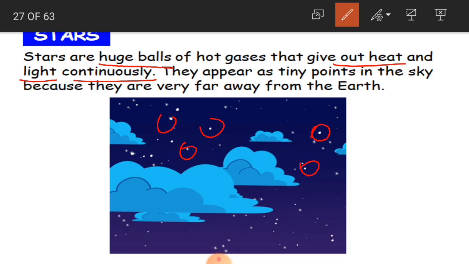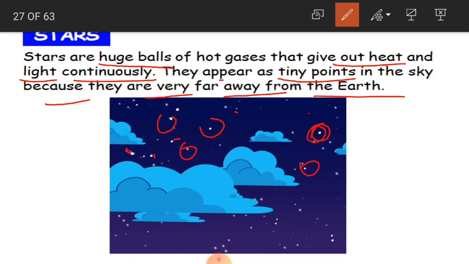Okay, and they appear as tiny points. As I said, they are just like dots in the sky, very tiny, very small points, because they are very far away from the earth. Not only the sun, children, you have some other stars which are big in size, but they appear very small.